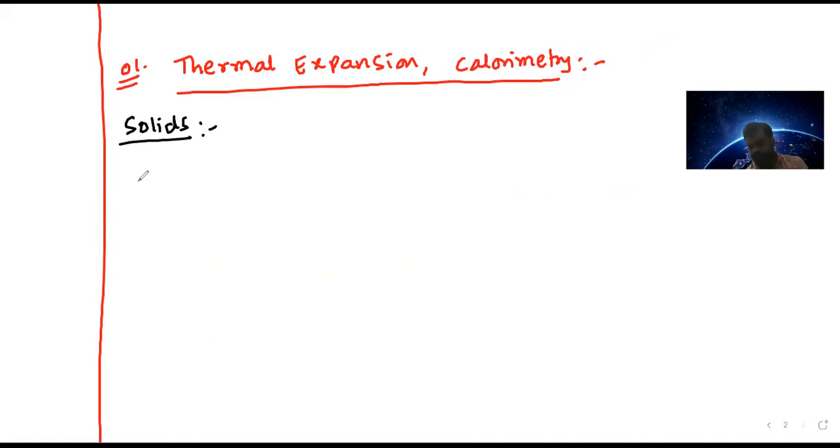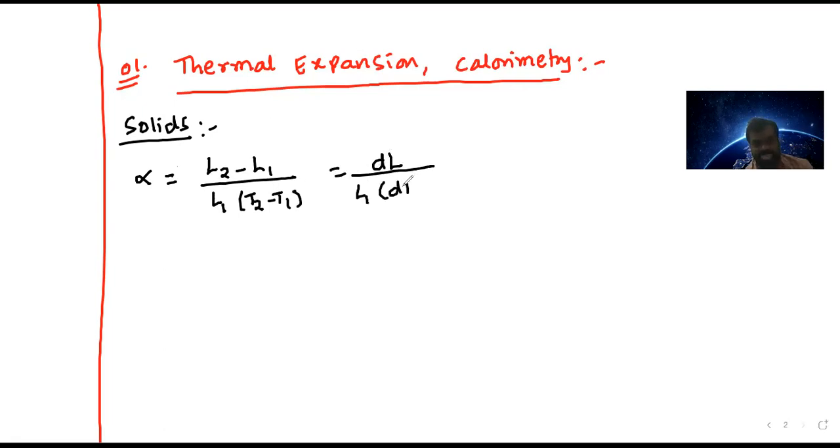That is alpha, the coefficient of linear expansion of the solid. It is change in length, L2 minus L1, to its initial length times change in temperature. In short, I can write dl by L1 times dt, where dl is the change in the length and dt is the change in temperature.